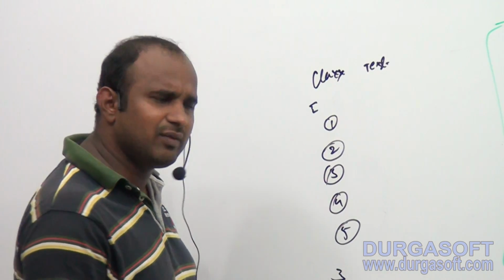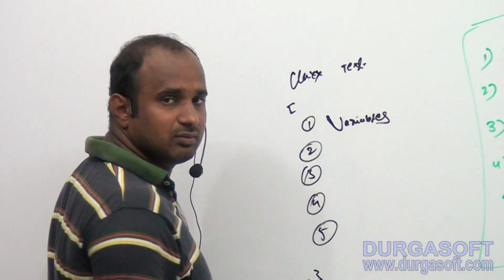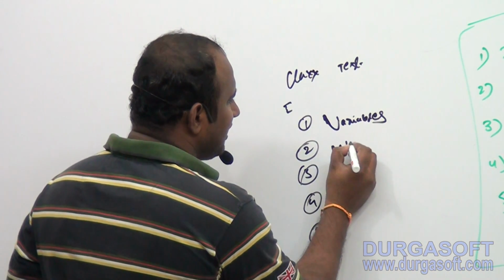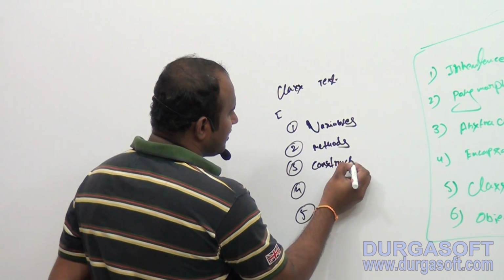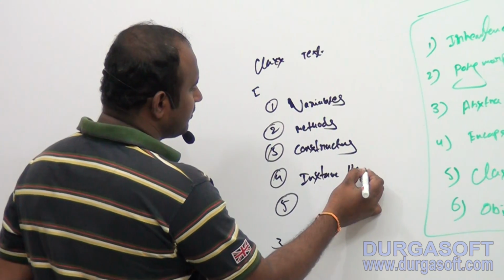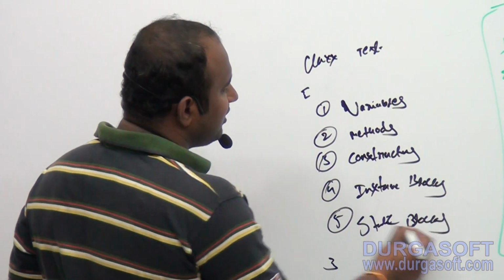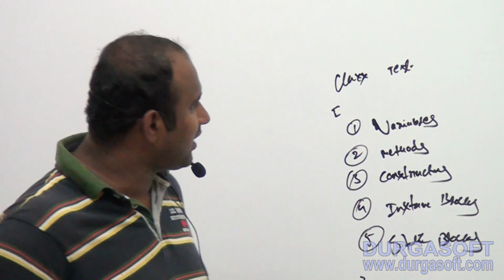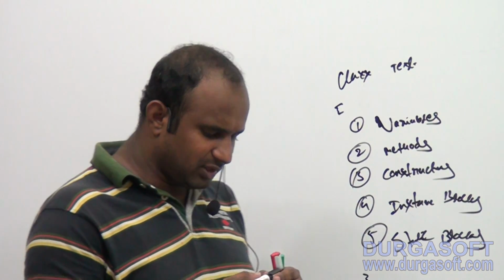The class contains 5 elements. What are the 5 elements? The first one here, the variables concept. Inside the class we declare the methods concept. The next one is the constructors concept. The 4th one is instance blocks. The 5th one is static blocks. So the class contains these 5 elements, and these 5 elements are already completed. Clear? So if in an interview they ask define the class.